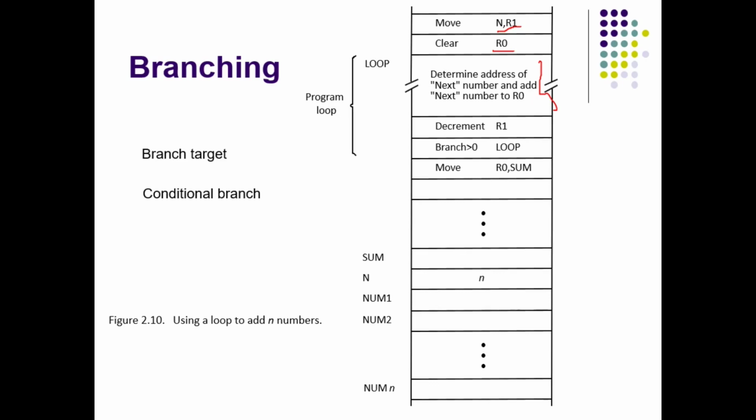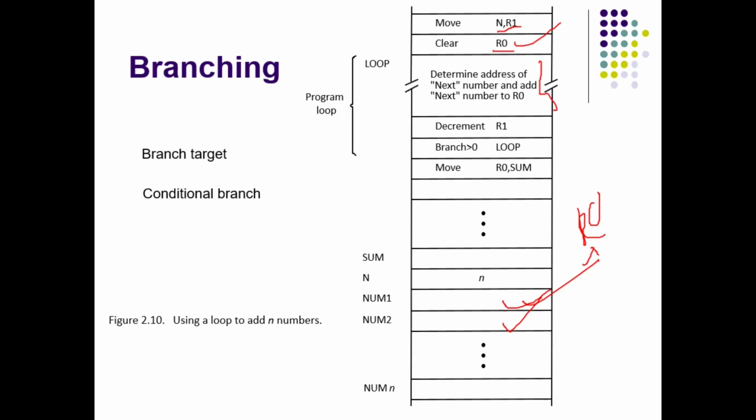You fetch one number and add it to R0. I have cleared everything in R0, so the R0 value is 0. So you take one number and add it to R0. Then go to the next number and again add it to R0. Every time you take a new number and add it to the previous value of R0. That's how we can find out the sum of n numbers.